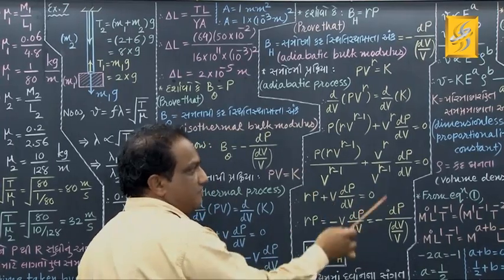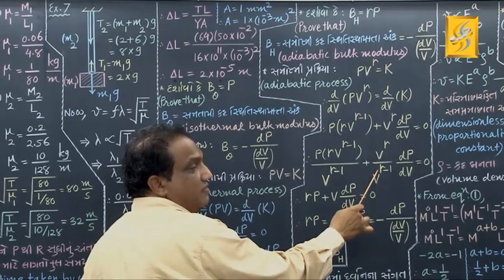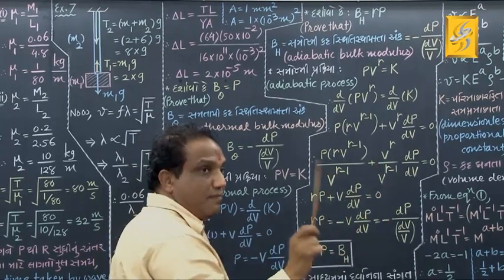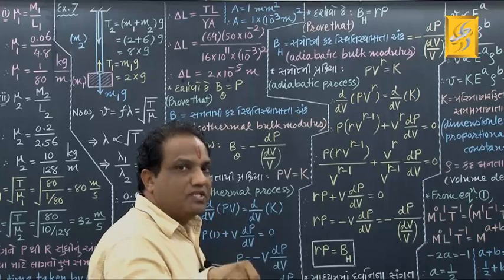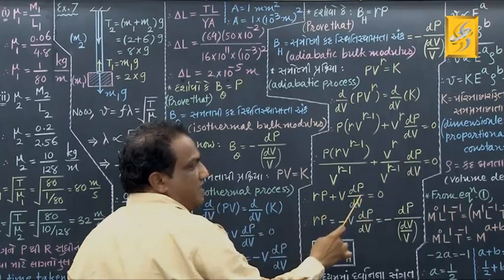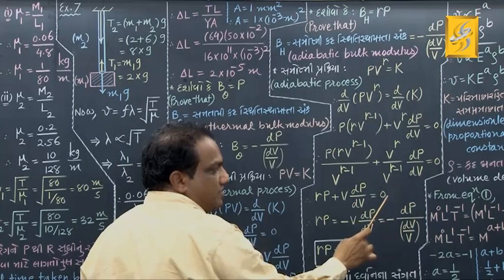Once again, take this up. From power gamma minus 1, it will become now minus gamma plus 1. V raised to gamma minus gamma plus 1. Gamma minus gamma will cancel. V raised to 1, that is V. Okay? This dP upon dV I have written as it is, 0 also as it is.